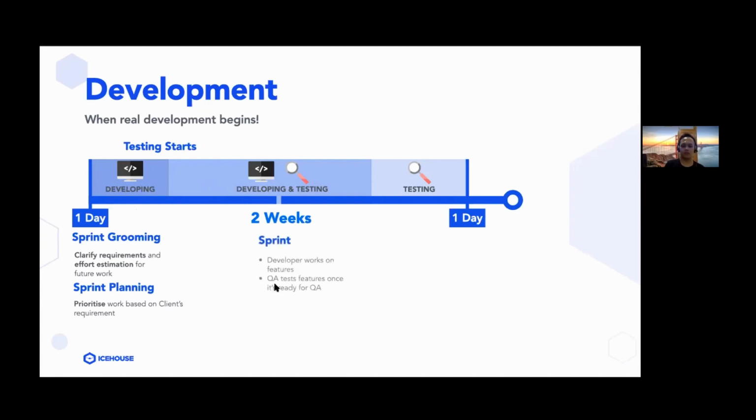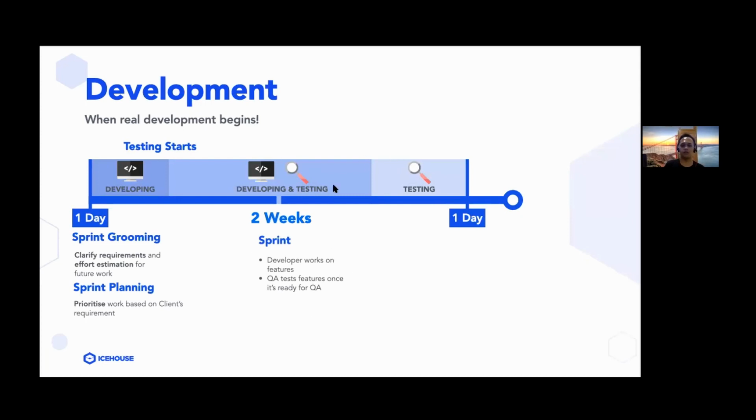And within a sprint, development actually occurs in parallel to testing. While the developers are developing new features, the QAs are testing the working software which are ready to be tested too, right? So that's basically most of the sprint.